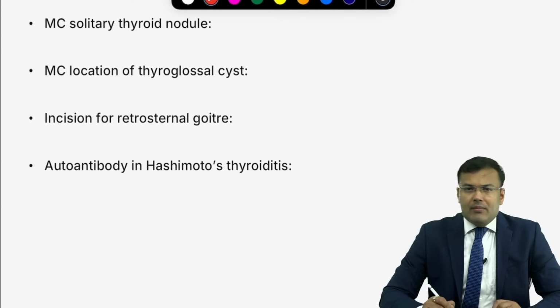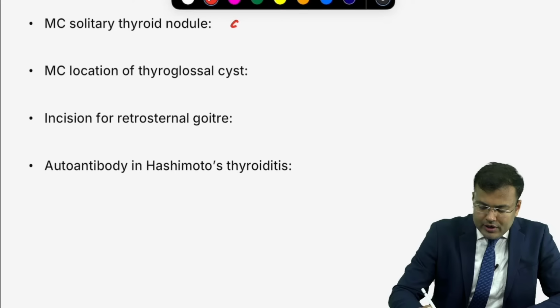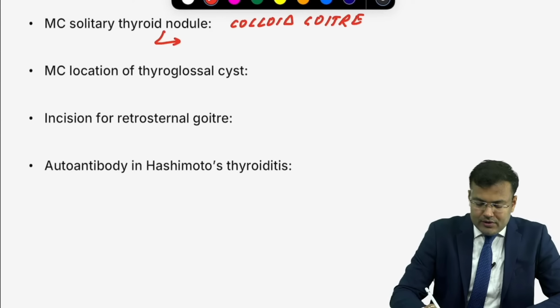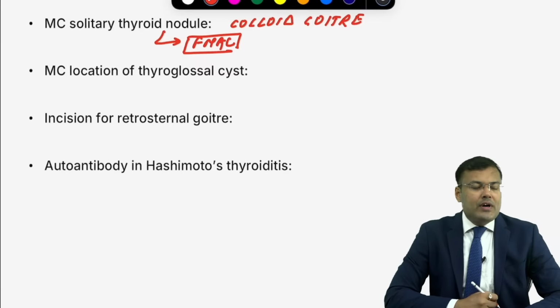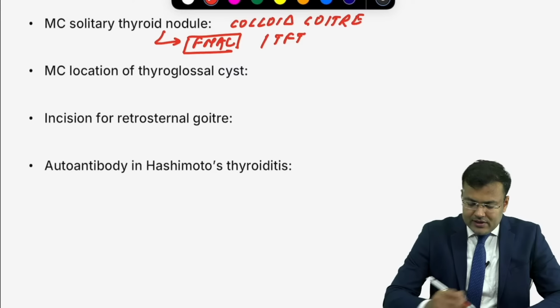What is the most common solitary thyroid nodule? You know, it is colloid goiter. And what is the investigation of choice for diagnosis of solitary thyroid nodule? Investigation of choice, it is FNAC. What is the first investigation done? The first investigation done is thyroid function test.